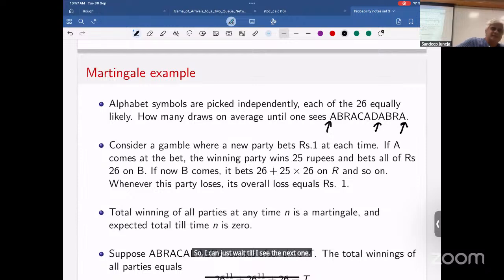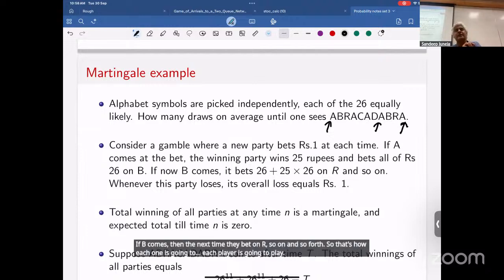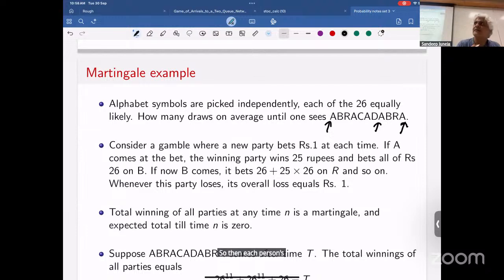The game is very clear. At every step, there's a new party which starts betting 1 rupee. If A comes, then they'll increase their bet. If A does not come, they lose. If A comes, the next time they'll bet on B. If B comes, then the next time they bet on R, and so on. That's how each player is going to play. Each person is trying to build their own abracadabra.